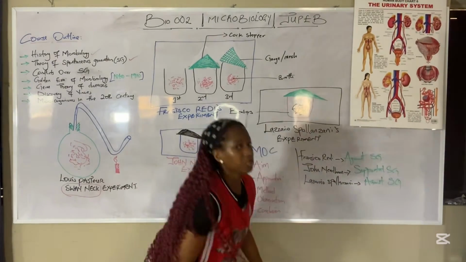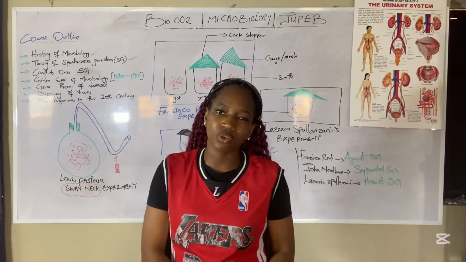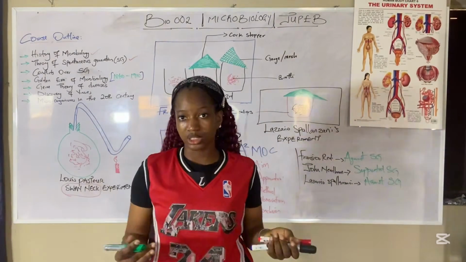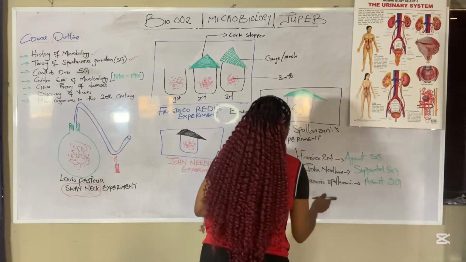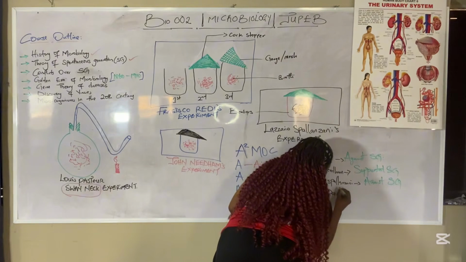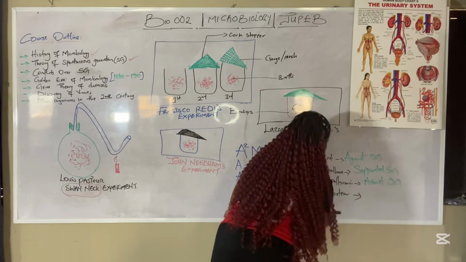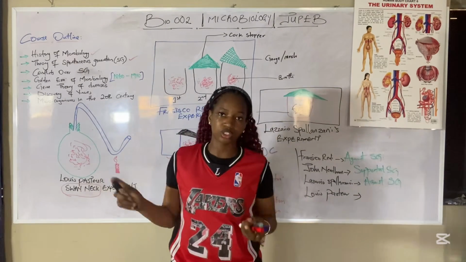And why this theory was not validated was because he probably overboiled the broth, and of course, for life to exist, we need oxygen. Of course, we need oxygen. Then last, this able president named Louis Pasteur was the scientist who came and disproved the theory of spontaneous generation.